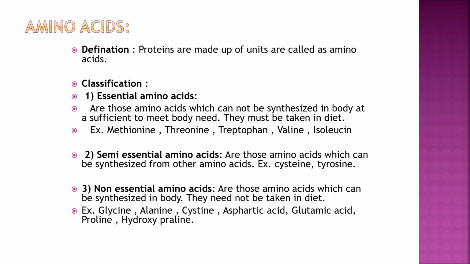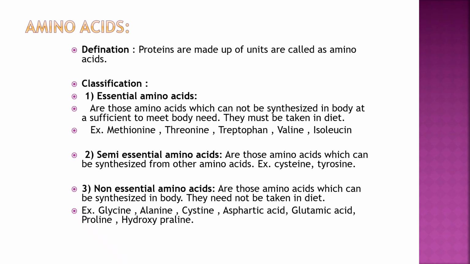Classification: there are essential amino acids, semi-essential amino acids, and non-essential amino acids. Essential amino acids are those amino acids which cannot be synthesized in the body, and you have to take them in the diet. Examples: methionine, threonine, tryptophan, valine, isoleucine. Semi-essential amino acids are those amino acids which can be synthesized from other amino acids, like cysteine, tyrosine.